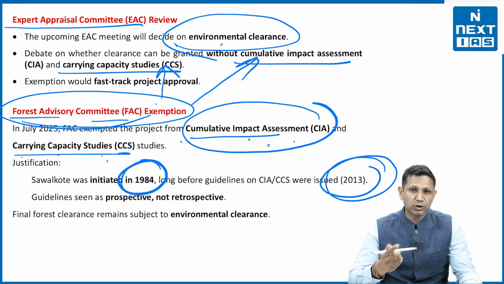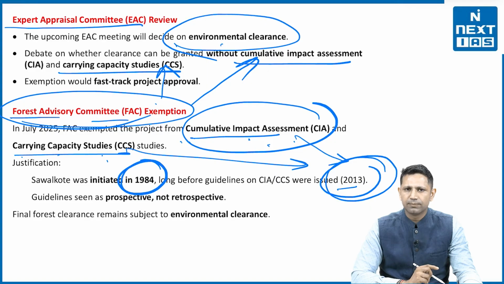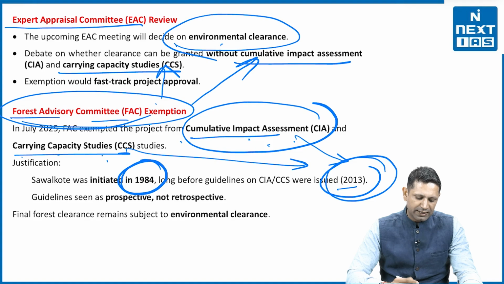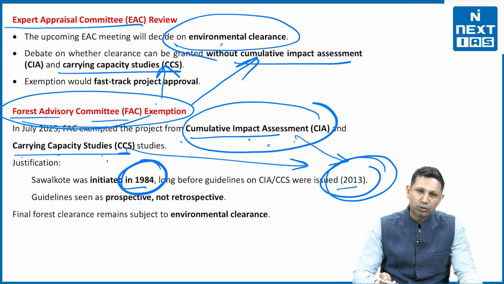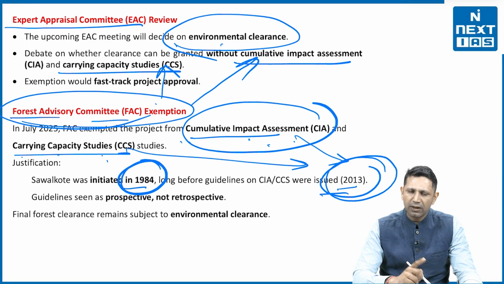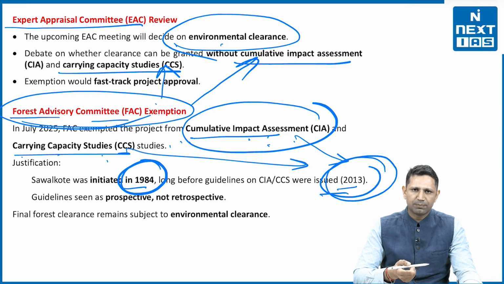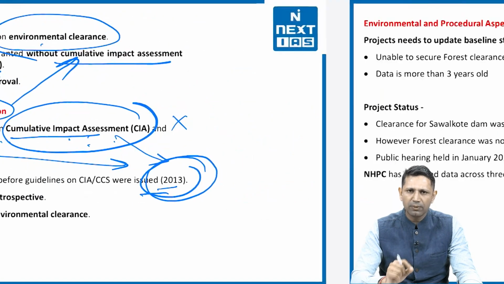What do you mean by prospective? Prospective का मतलब है कि आगे देखने वाला, to look forward. So whatever project comes after 2013, those projects will be subjected to these two studies. The projects which are before the coming of the CIA and CSS, those projects will not be taken under the CIA and CSS studies. So ये project, particular project, एक तो पुराना है इन दोनों norms से, और दूसरा ये दोनों norms भी जो हैं ये आगे के projects के लिए, पुराने projects के लिए नहीं है. That's why these two are not applicable upon this particular project.